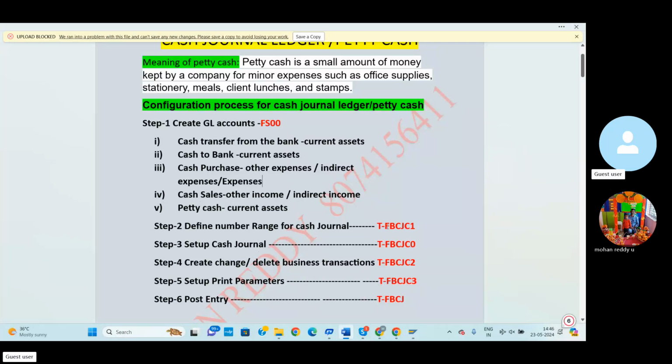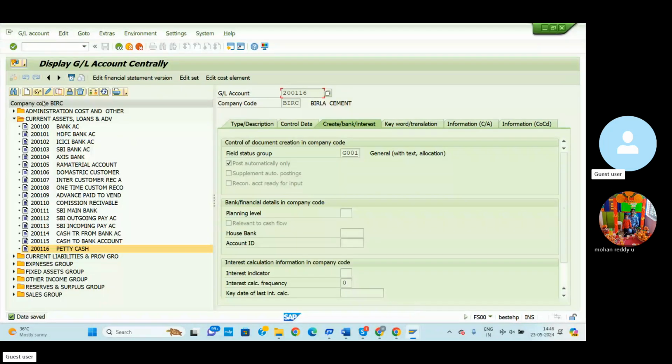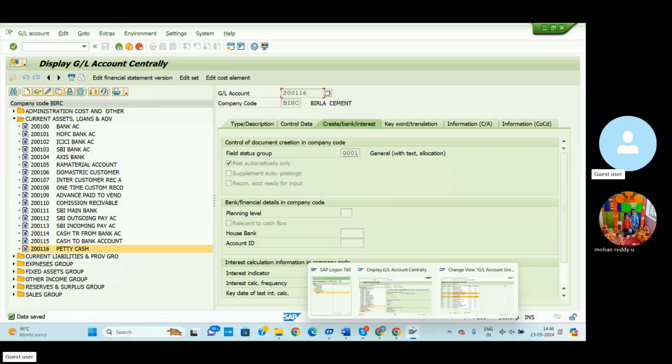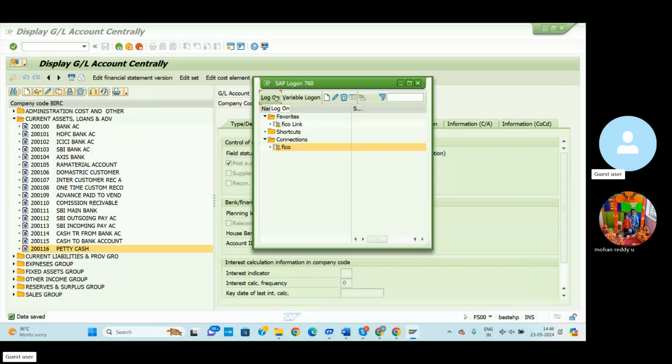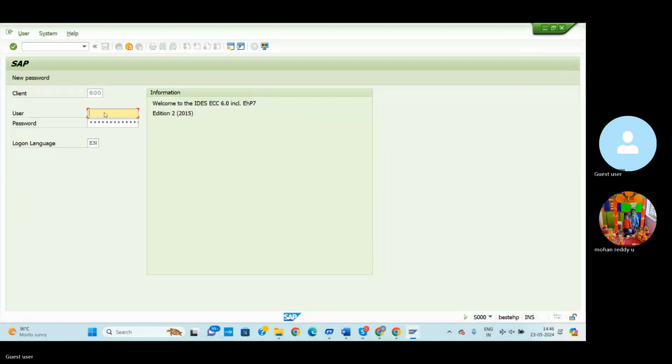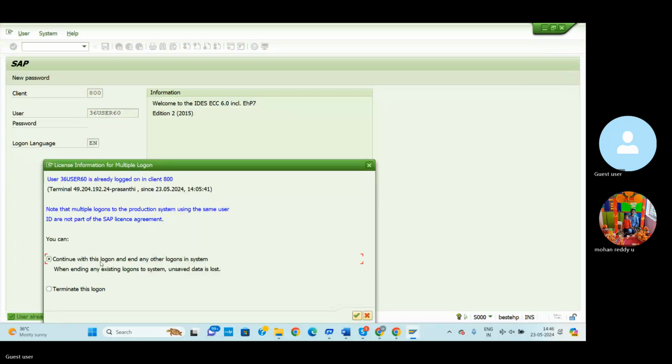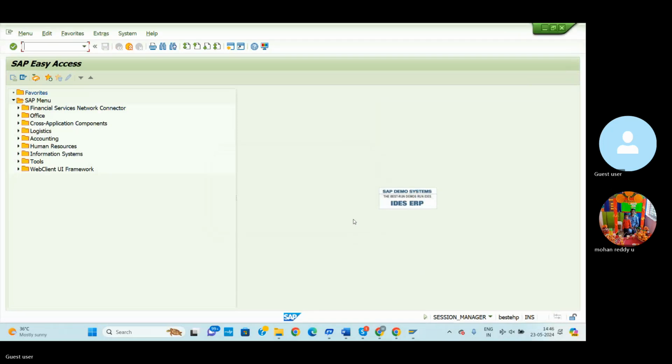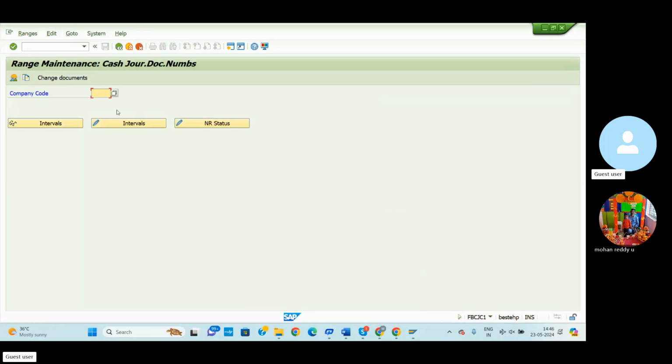Using FBCJC1, we select this T code and go to SAP. Maybe it has signed out, so again go to the login pad, click here and enter the password. Enter here; this is the T code for number range creation. Select our company code BARC.